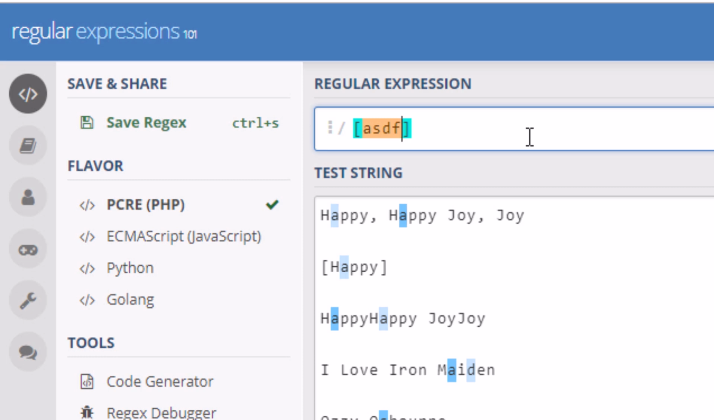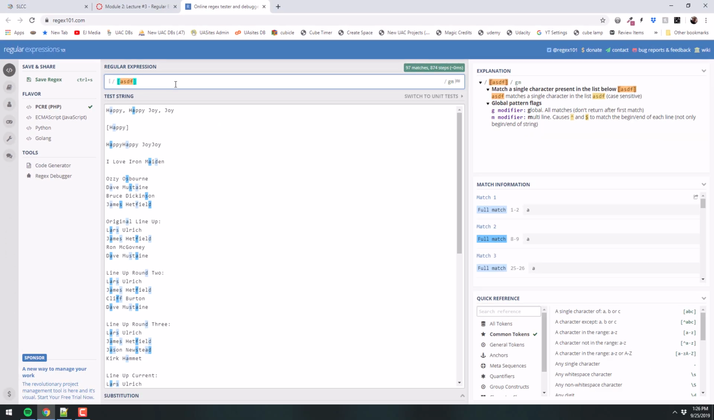So inside this set, I'm saying, here's a set of 4 letters. Find any one of those individually. There's no commas to separate, you just stick them all together. And so you'll notice, like in the Happy Happy Joy Joy there, the A is highlighted. In Dave Mustaine, you got the A and the S, and then in Bruce Dickinson, you got the S, Hetfield, you got the D, right? It's only looking for those individual letters.